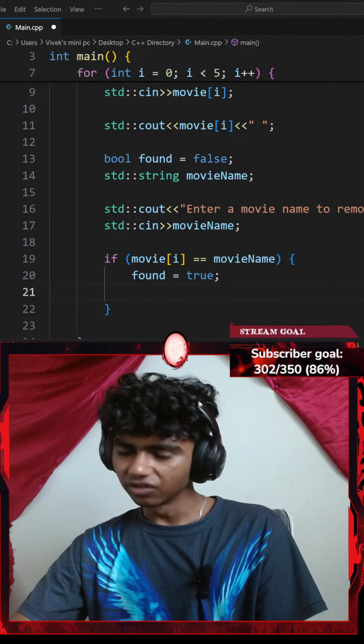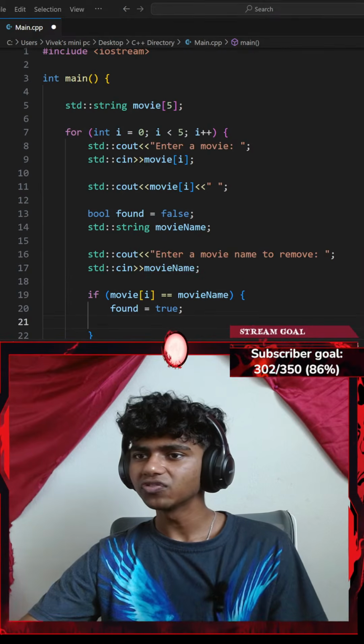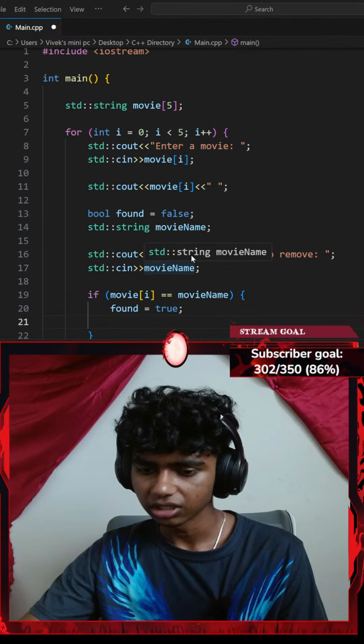Okay, why is everything in a for loop? Should I remove it outside the for loop? Let's see.